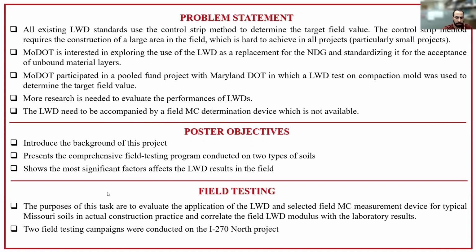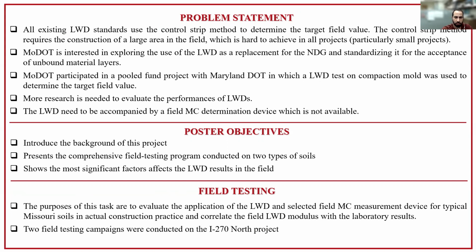The purposes of the field testing are to evaluate the application of the lightweight deflectometer and selected field moisture content measurement devices for typical Missouri soils in actual construction practice, and to correlate the field lightweight deflectometer results with the laboratory results.